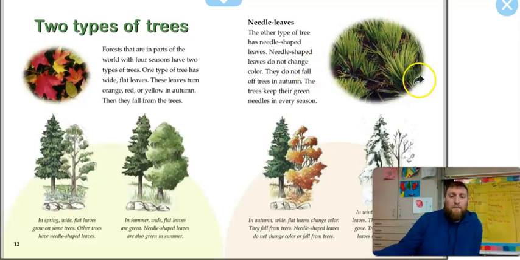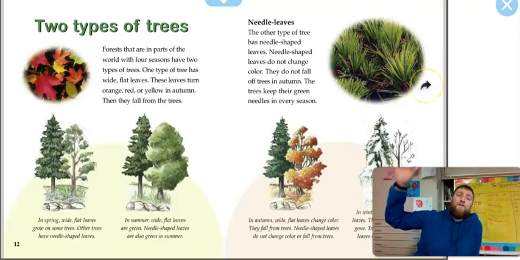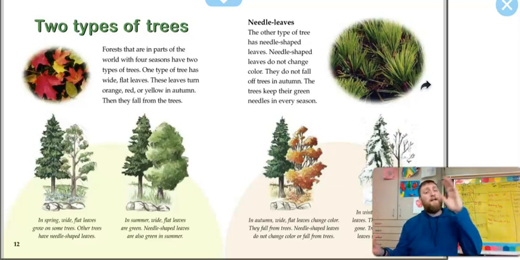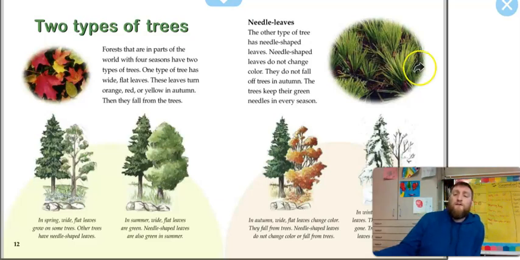All right, welcome back. My class just did a little poll. We raised our hands for students that liked the changing of the leaves and the falling of the leaves, or students that liked pine needles. So you can do that at home as well and take a little survey.